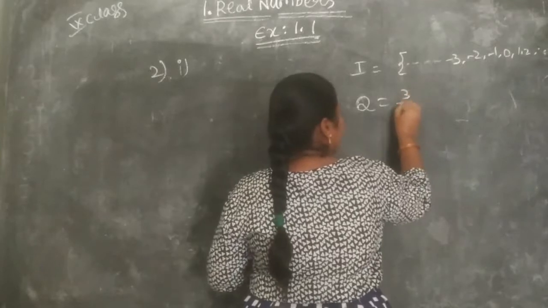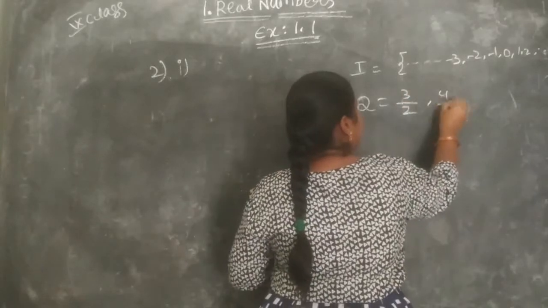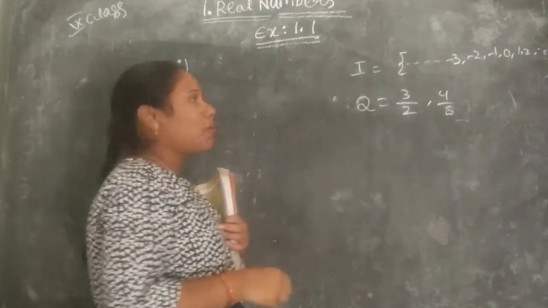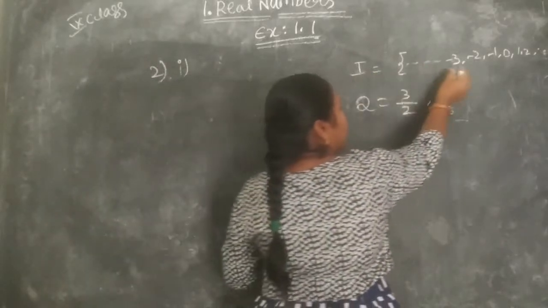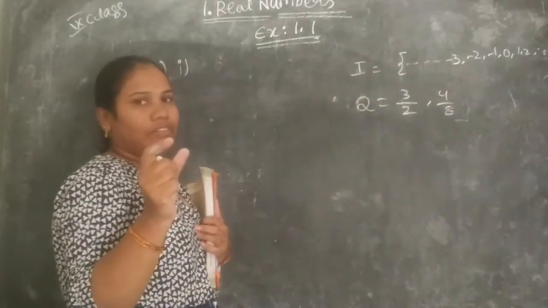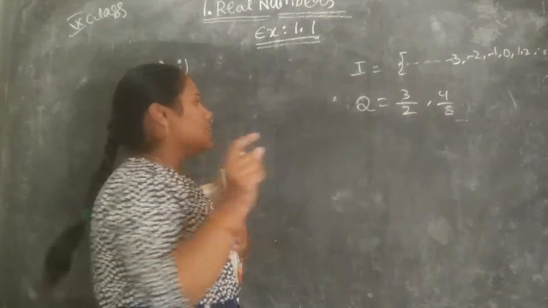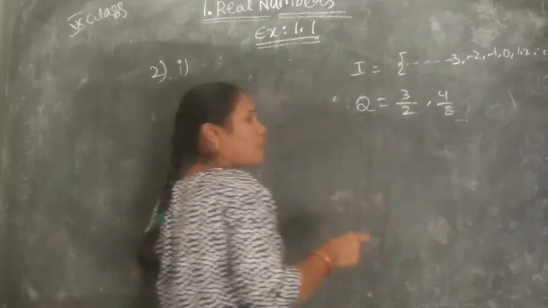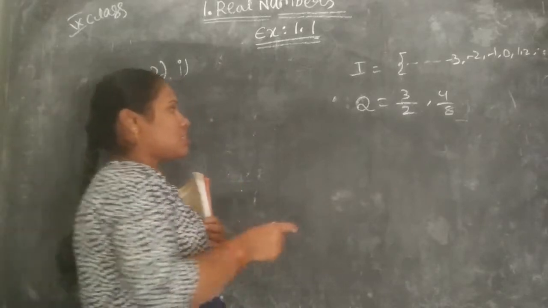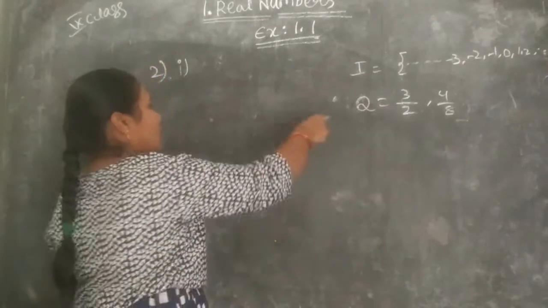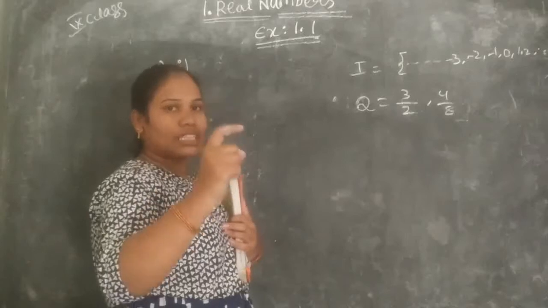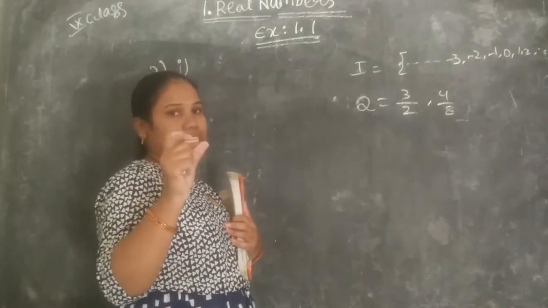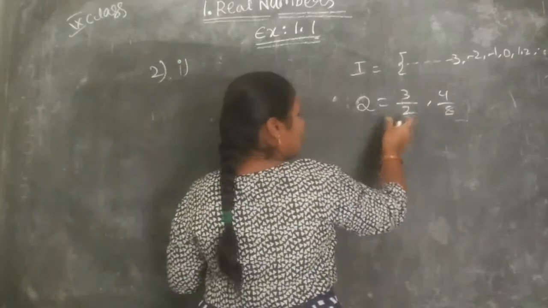It means 3 by 2 and 4 by 8 like this. So integers means we take the whole part. A rational number is in the form of a fractional number. For rational numbers we are taking fractions. Yes or no?